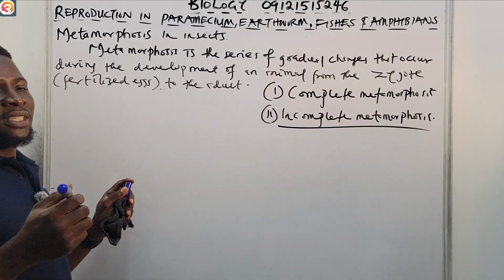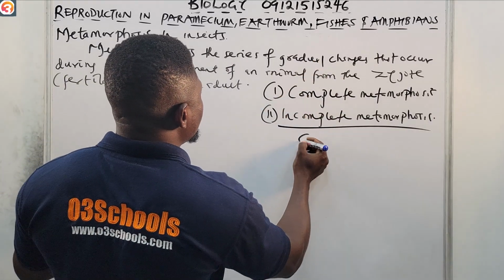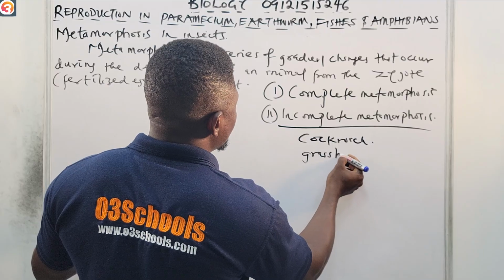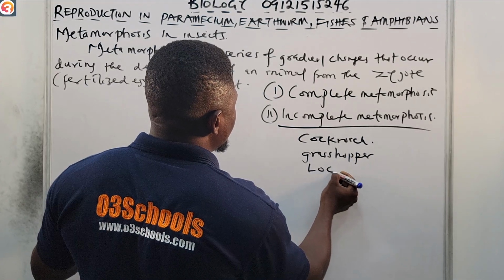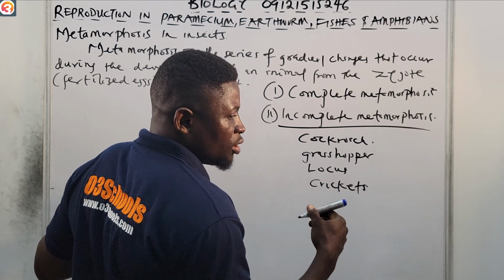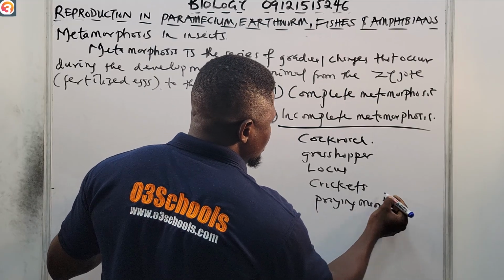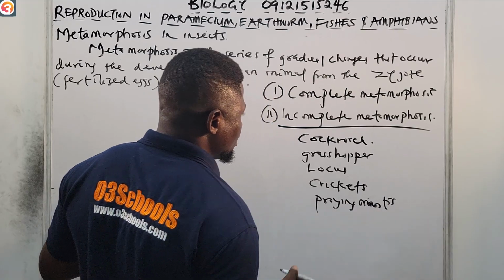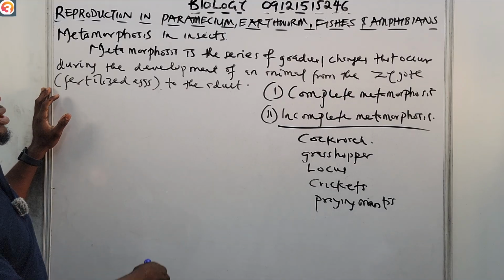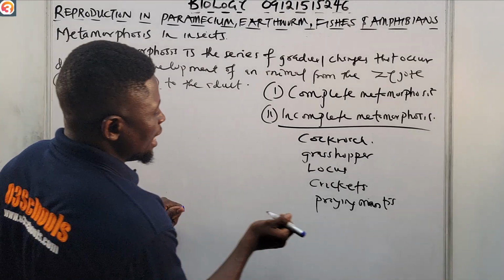For incomplete metamorphosis, we see it in insects like cockroaches, grasshoppers, locusts, crickets, and the praying mantis, even lice.